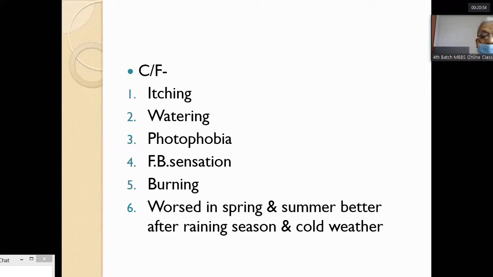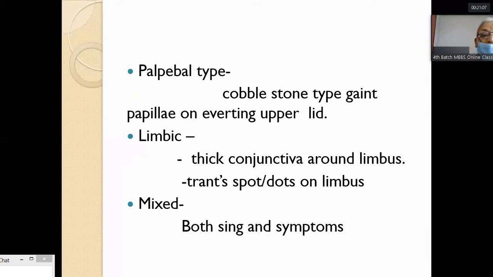Clinical features. You should know the itching, watering, photophobia, foreign body sensation, burning, and seasonal variations. Palpebral type: if you invert the upper lid, you can see cobblestone type giant papillae. The mosaic appearance, just like marble plates kept in the house.